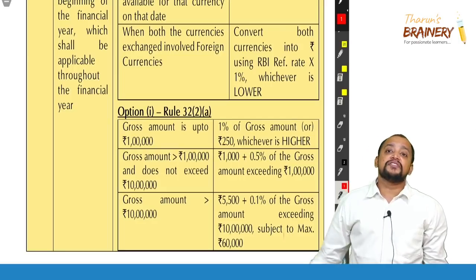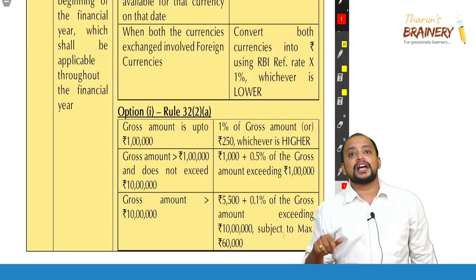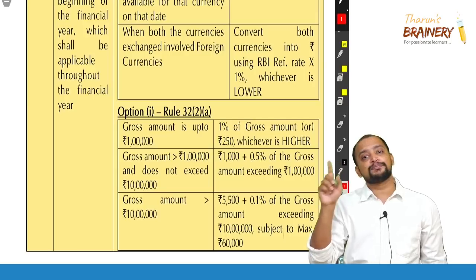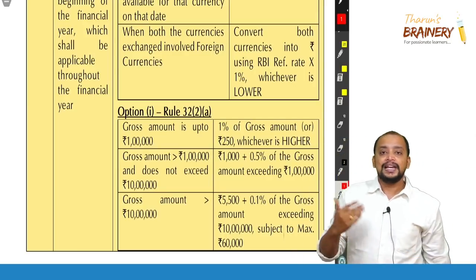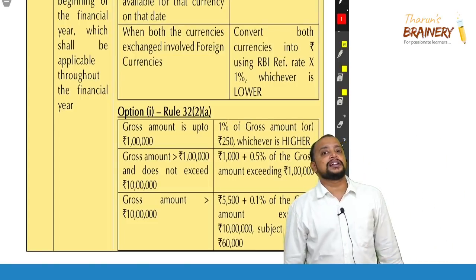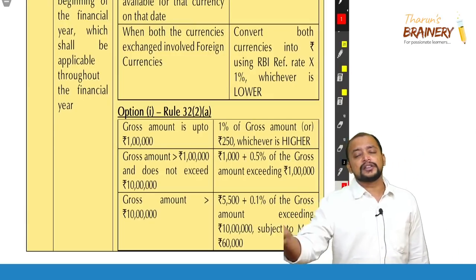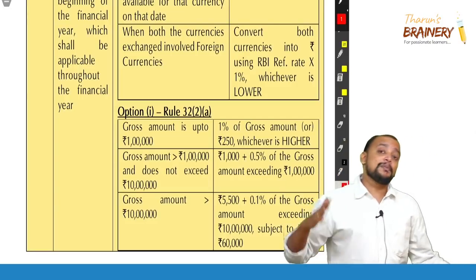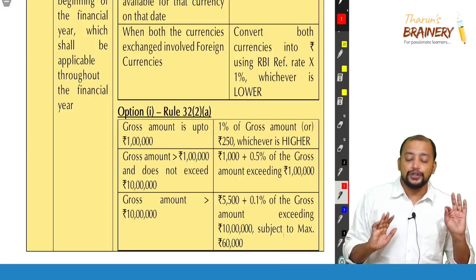For example, if it is 50 lakhs, take out 10 lakhs, which is 5,500, leaving 40 lakhs. 40 lakhs into 0.1% will be 4,000. So 4,000 plus 5,500, 9,500. Suppose it is 500 lakhs: take out 10 lakhs, so 490 lakhs. 490 lakhs into 0.1% is 49,000. 49,000 plus 5,500 is 54,500. So the maximum is 60,000 rupees. This is how we need to calculate option 2.